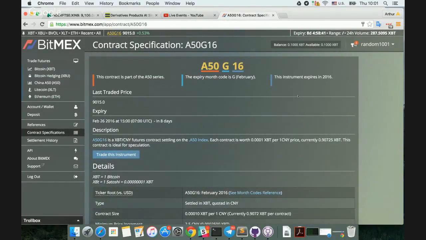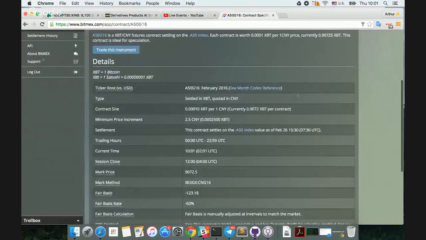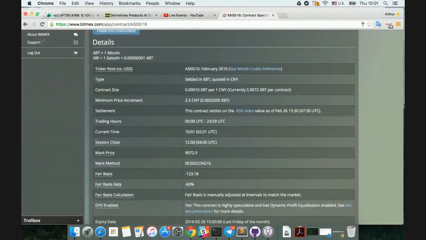So as I said, it's the A50G16. The A50 series we have is expiring each month. So the second to last business day of a calendar month in China will be the expiry date for this futures contract, and it will expire at 3 p.m. Beijing time or 7 a.m. UTC. As we see here, this is a Bitcoin futures contract, and it says settled in Bitcoin and quoted in CNY. Now, what does that mean?